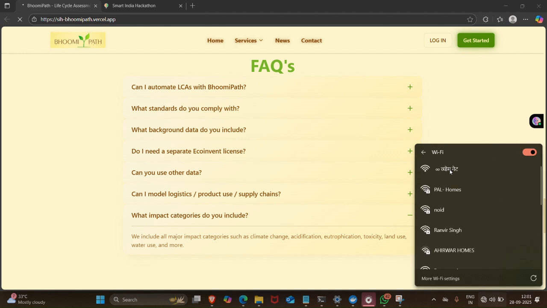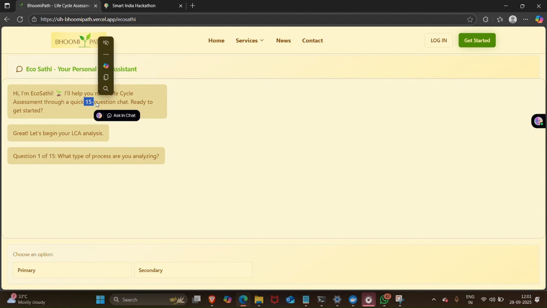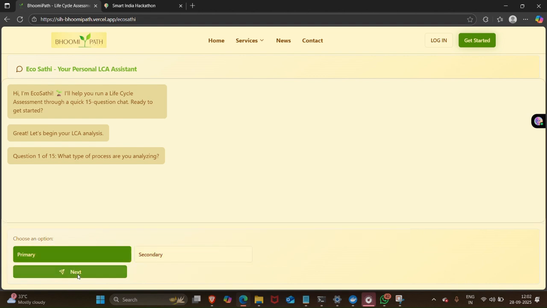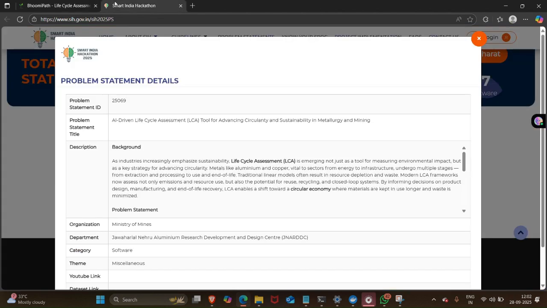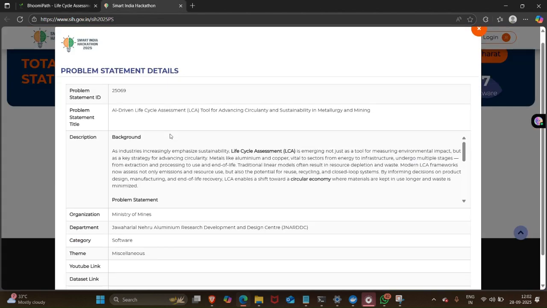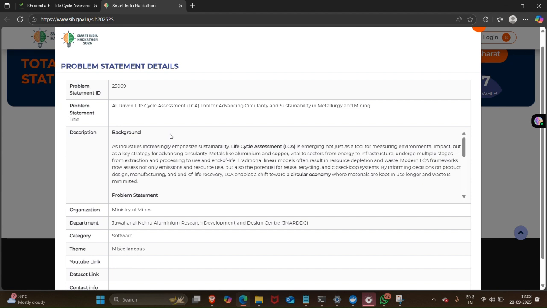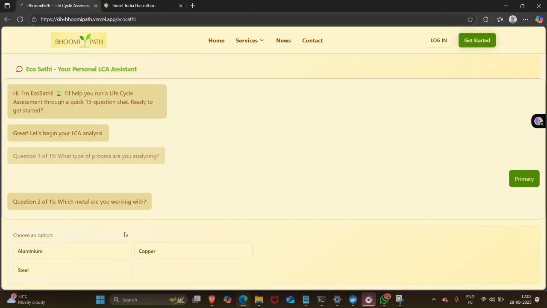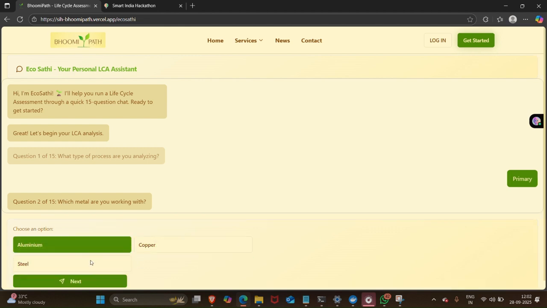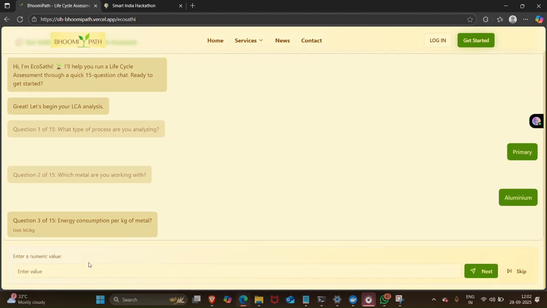So let us move to our project right now. If you don't have a value, you can easily skip it. First of all, which method are you going to use, the primary or the secondary? Let us select the primary. Then aluminum, copper, and steel. Basically, in the problem statement, it is already written that we had to make the chatbot for aluminum, but we have also included two more metals, copper and steel. Okay, so let us check it for aluminum.